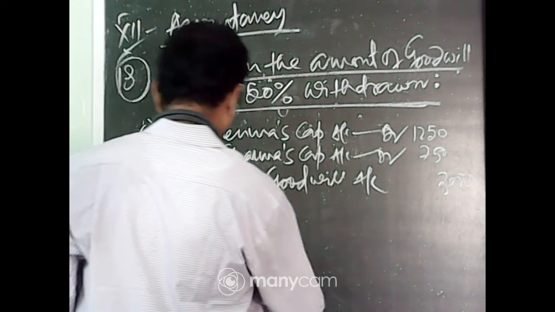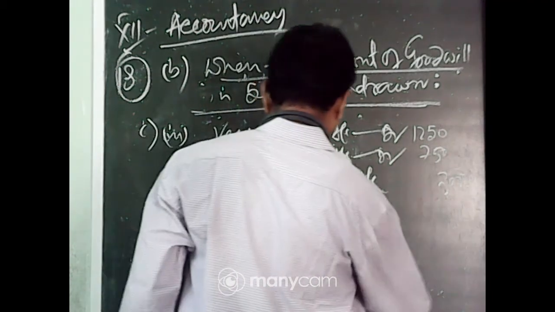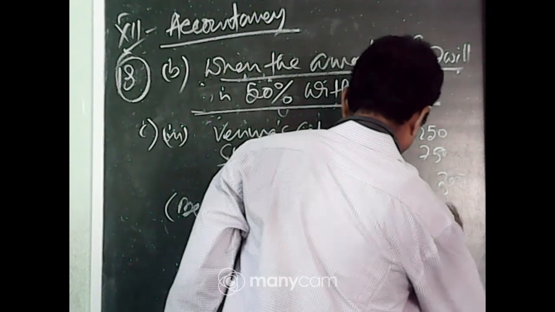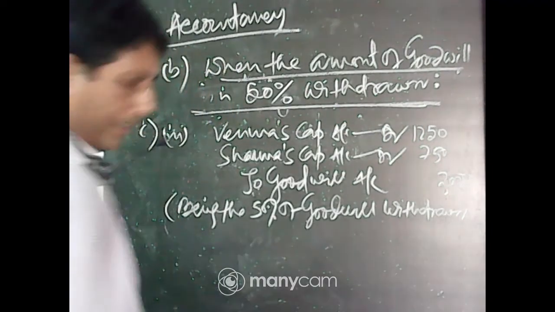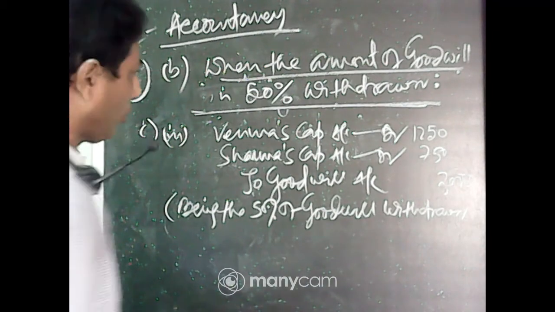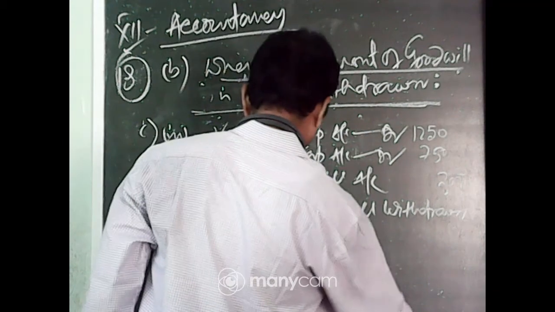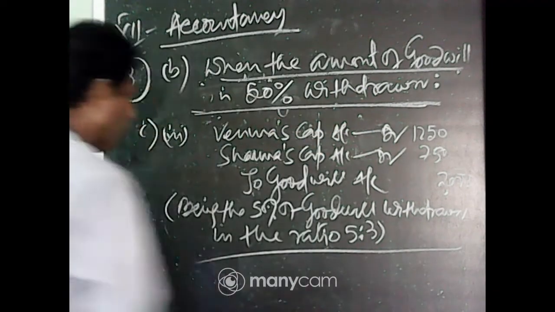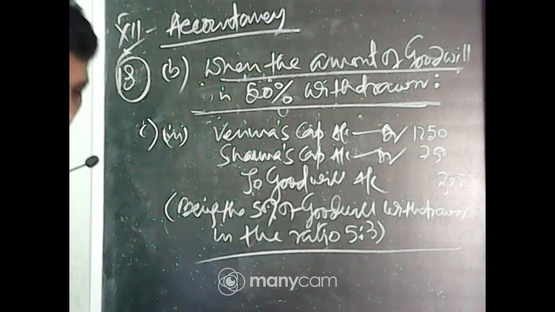Being the 50% of goodwill withdrawn and distributed in the ratio 5:3.